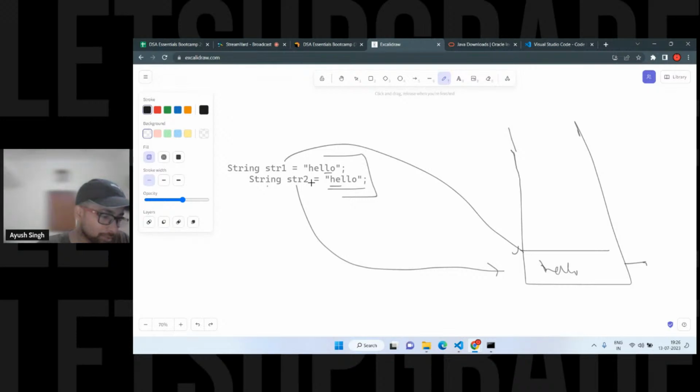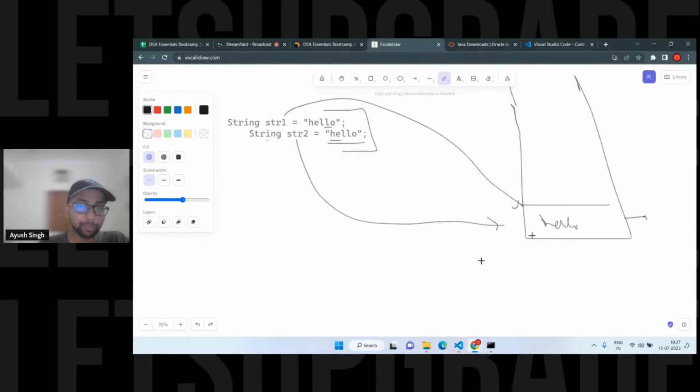Exactly, Akshata, that's totally correct. The double equal to compares the reference, and equals compares the actual content. So the equals method is quite different from double equal to. Behind the scenes, it is not allocating new space for hello. The same space and same memory address is being stored in str2.